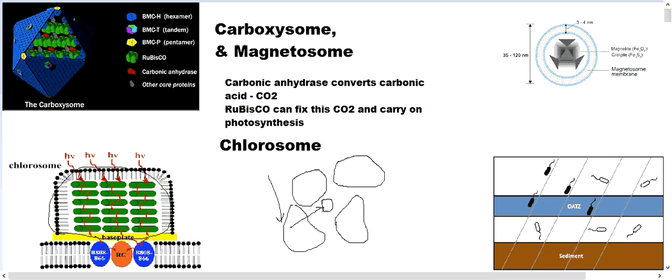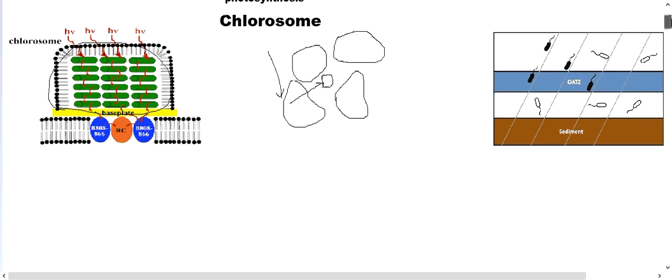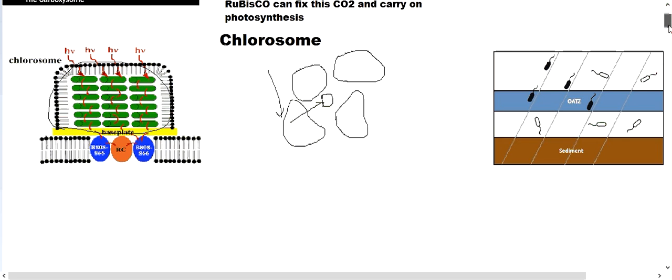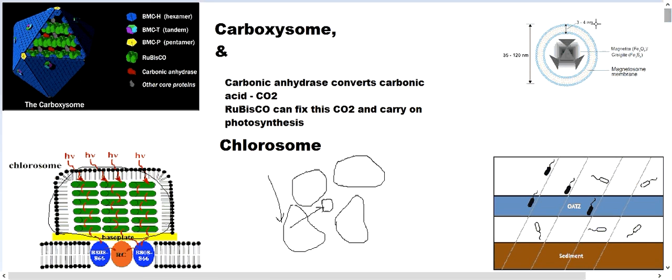So that was about the chlorosome, and now the interesting part is the magnetosome. Let us look at the magnetosome. Let me clear some space over here. Okay, first let's take this one, cut it and paste it over here. Now the magnetosome, let me take the picture of the magnetosome too.